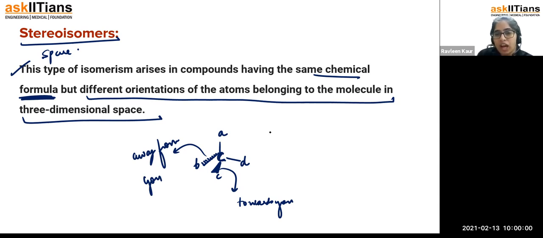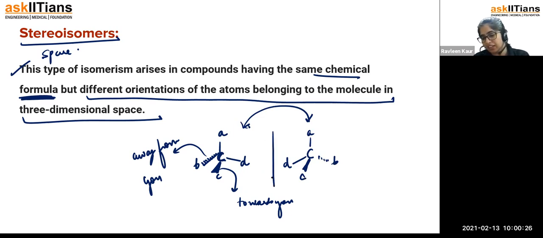Now, if I try to make a different orientation, carbon is there. I'm writing D here, C here, B here, and this is going to be A. We can understand from here that I made a different structure. The chemical structure is the same, but how it is oriented in space is going to be different.